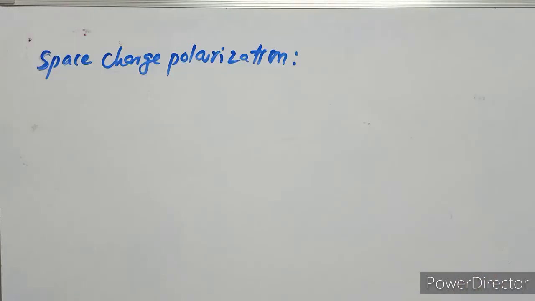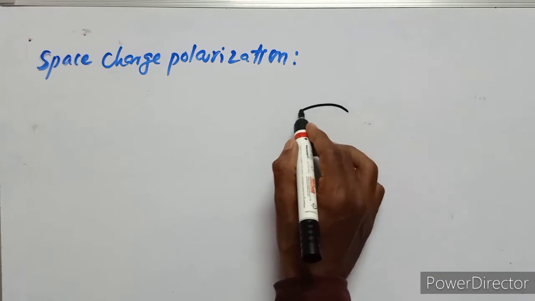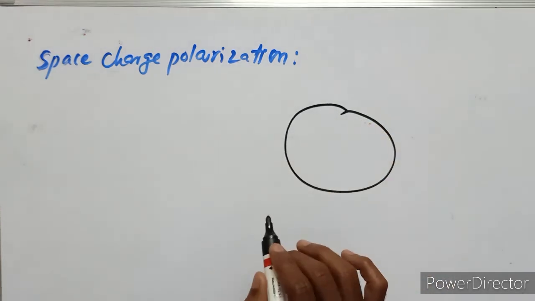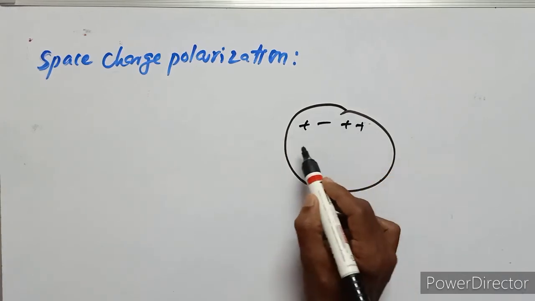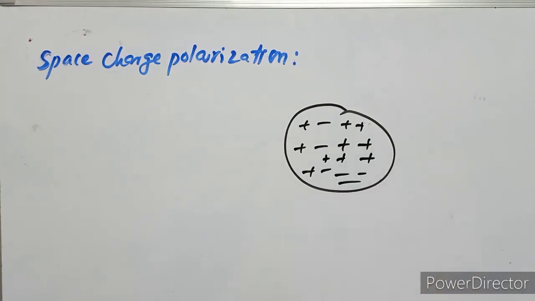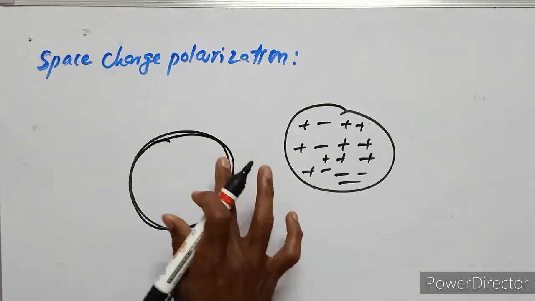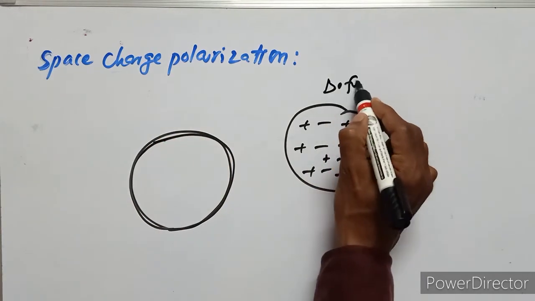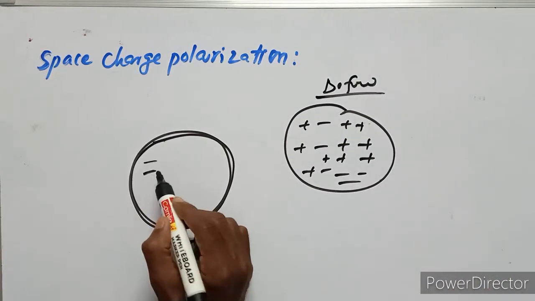Space charge polarization occurs due to the charge being centralized. This is the space charge polarization. This is before polarization, and this is after polarization. So this is the space charge polarization.